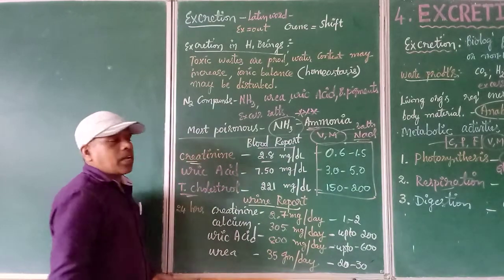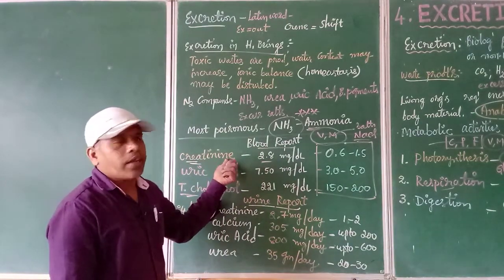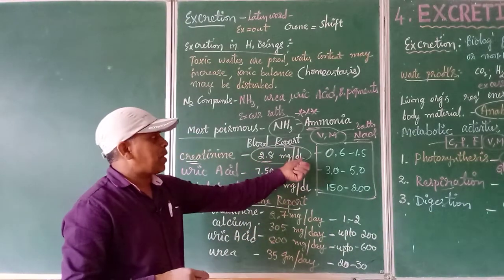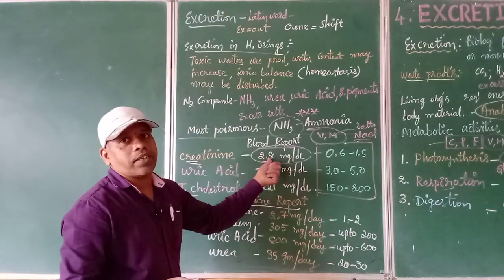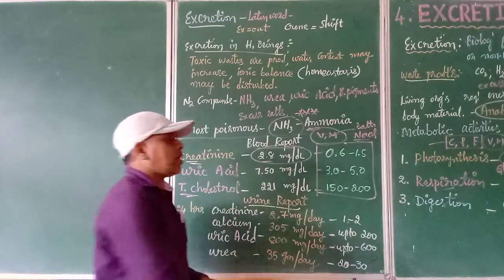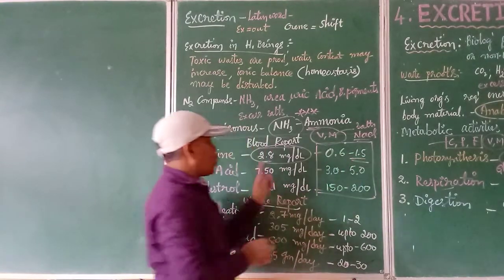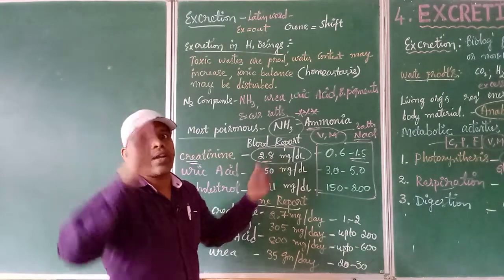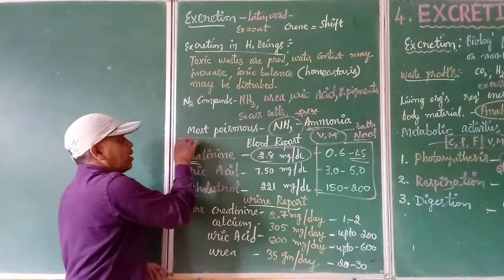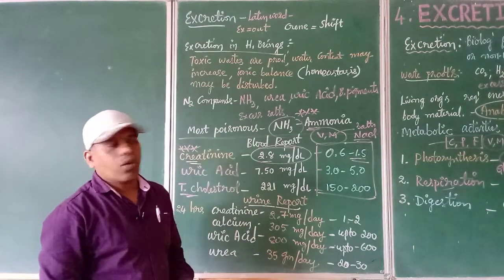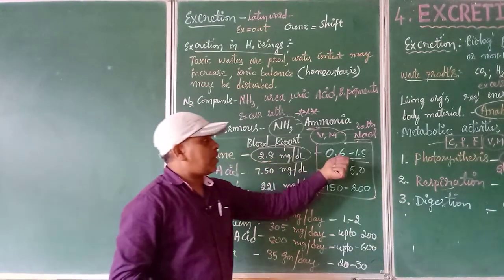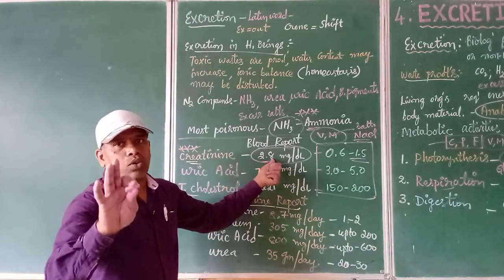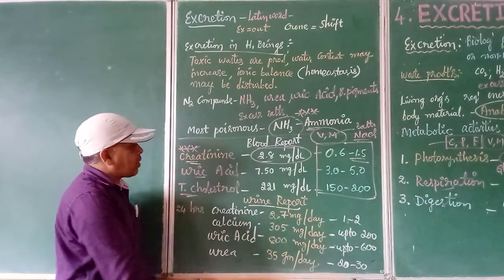So there is a most dangerous substance called creatinine. According to the report given, 2.8 milligrams per deciliter is present, but how much should it be in a normal person? 0.6 to 1.5. So 2.8 means it's almost double that, more than the required levels. So it is a sign, a danger symbol. Creatinine, which should be between 0.6 to 1.5, is reported as 2.8, a most dangerous level. Next, coming to uric acid.